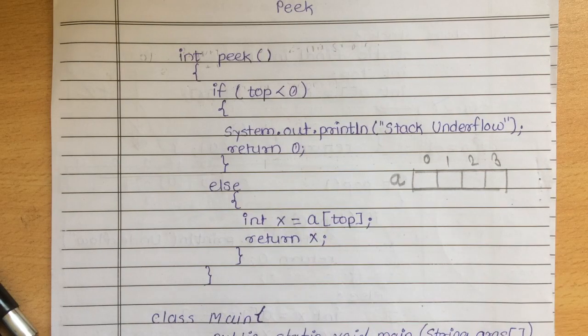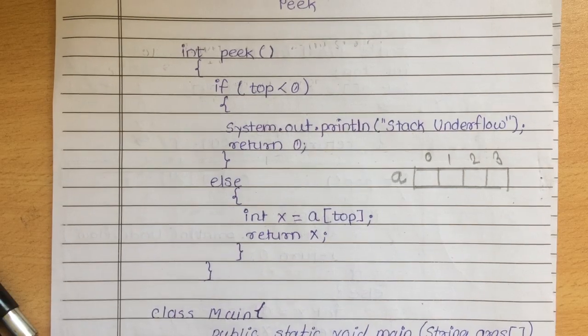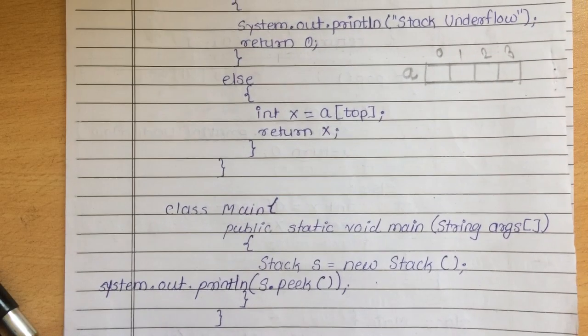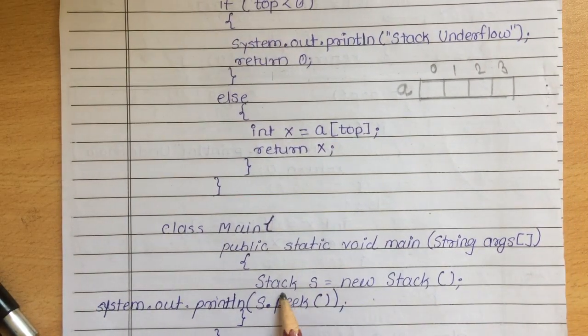So this is the first case. For more details you can check the previous two lectures, that is push and pop operation. So I will explain this directly.